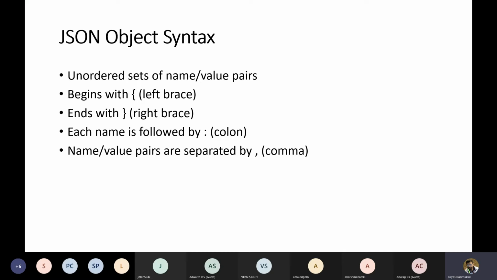If the value is characters, then we have to enclose the characters inside quotes again. If the value is an integer constant, you can directly use the constant. So that's the simple syntax of JSON. This kind of syntax is what we get as the response of the API. If you are creating any API, the response will be in this JSON syntax.